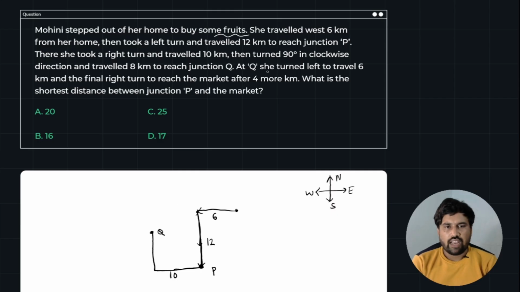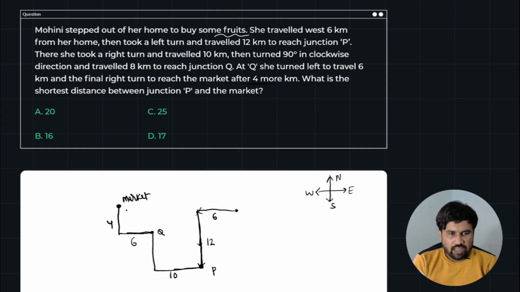And at Q she turned left. Left is nothing but again anti-clockwise, right? So anti-clockwise is this direction, and traveled 6 kilometers. So this is 6 kilometers again. And finally turn right. Right is nothing but clockwise direction. So this is the clockwise direction again. And she reached the market after 4 kilometers more. So after 4 kilometers she reached the market.